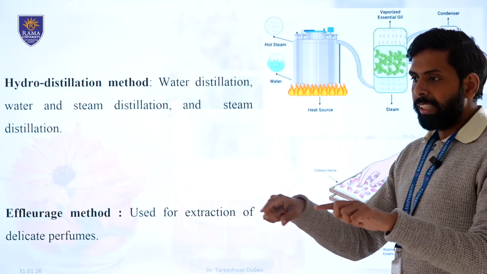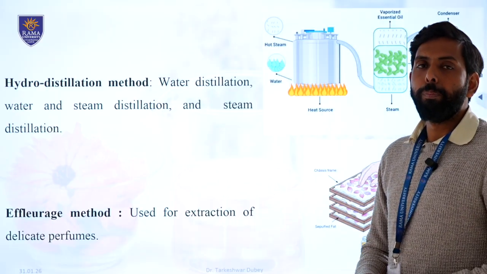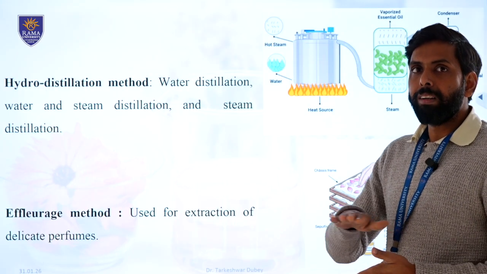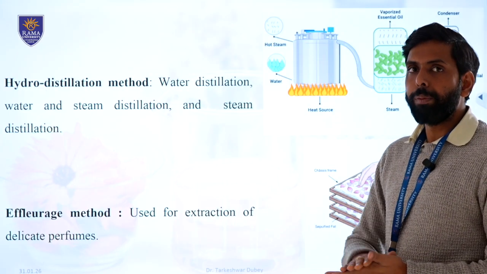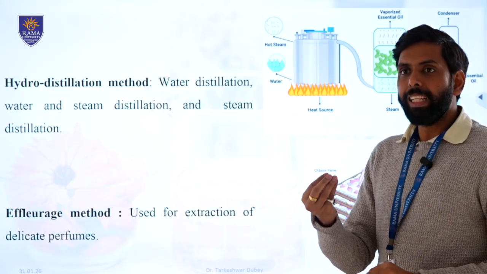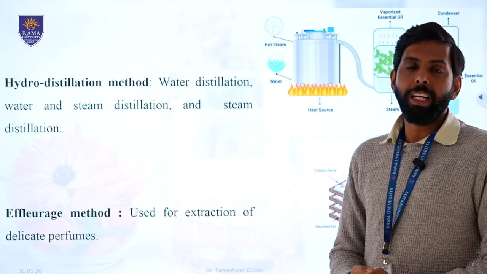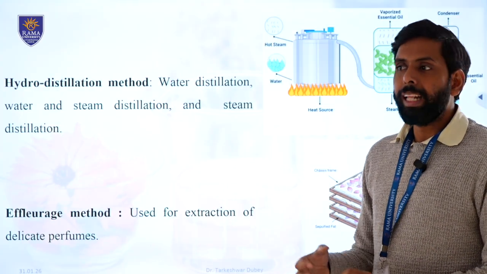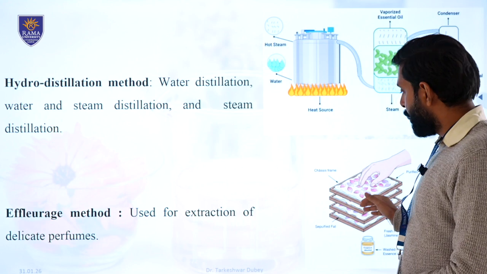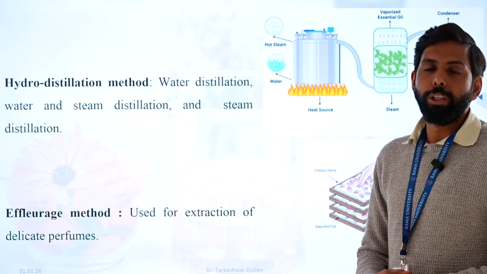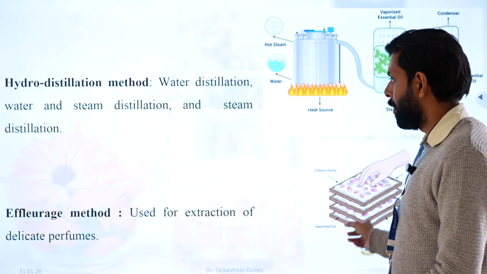This is a tray containing permanent wax, paraffin wax like substances, and the petals are spread over the tray. The paraffin, being organic in nature, absorbs the volatile oil present in the petals, and after saturation, the fat is collected and distilled off. Fractional distillation method is employed and the volatile oil is separated.